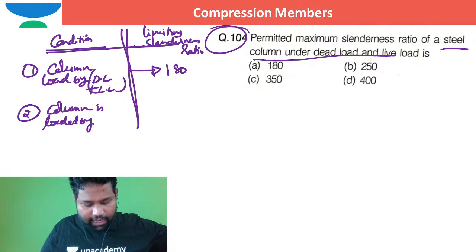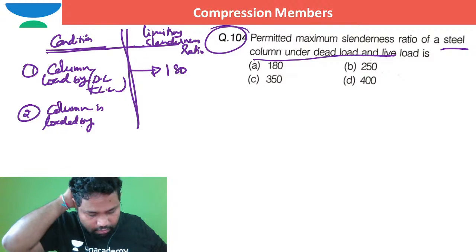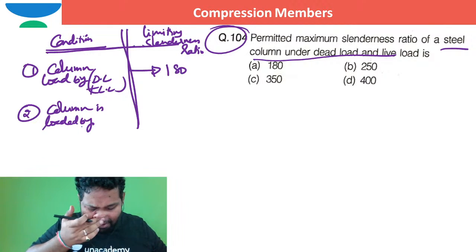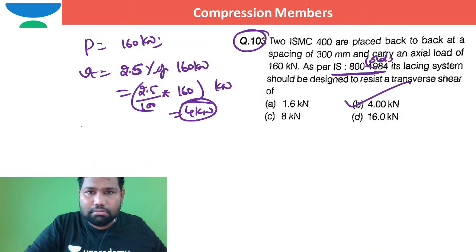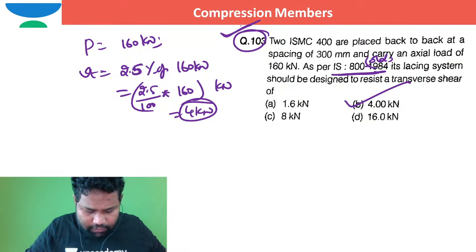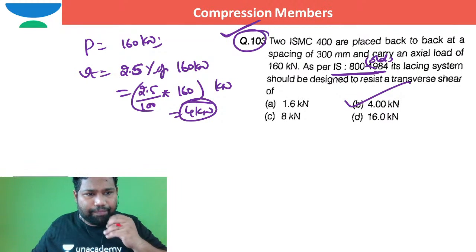Sir, can you please repeat? Biank Sharma, sir, can you please repeat question number 40 of part 2? Question number 40? You are saying question number 40, man. There is no question 40, brother. Dear Biank Sharma, the question number is 103. Dear Biank Sharma, have you seen this? Yes. How do we determine the direction of resultant stress? Okay, so how to determine the direction of resultant stress? Okay, one second.